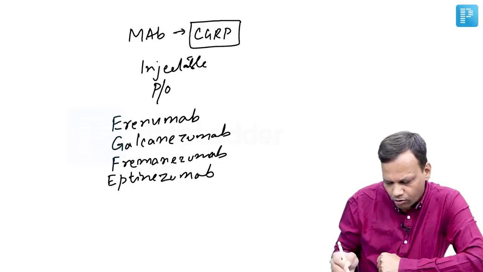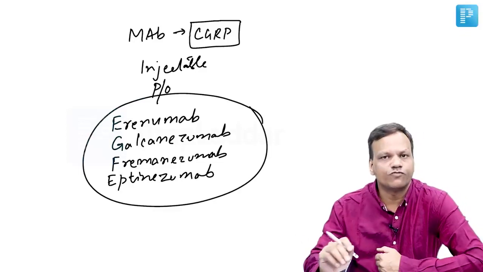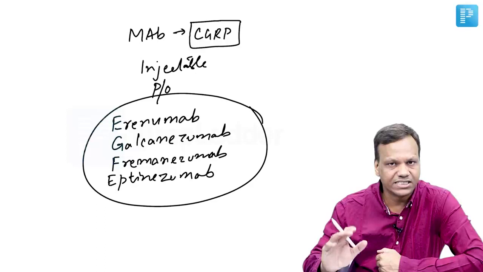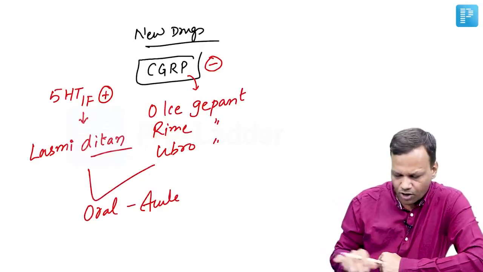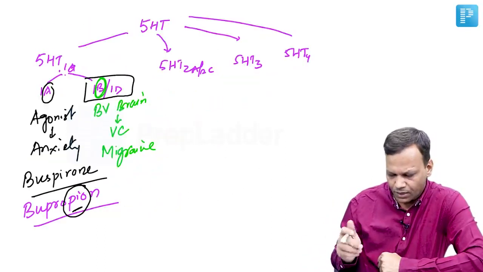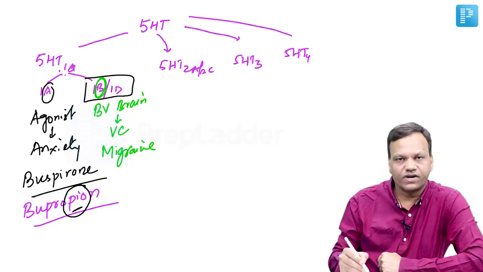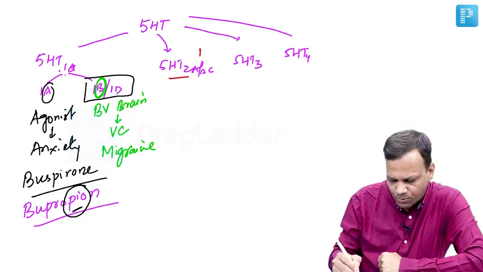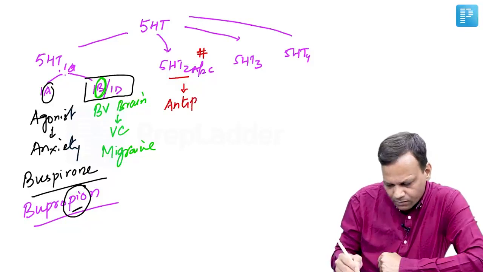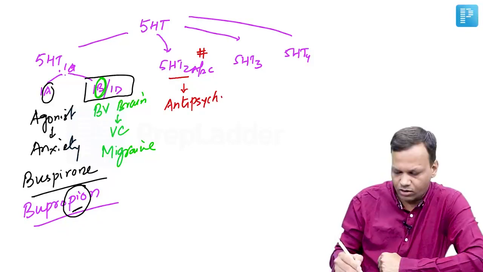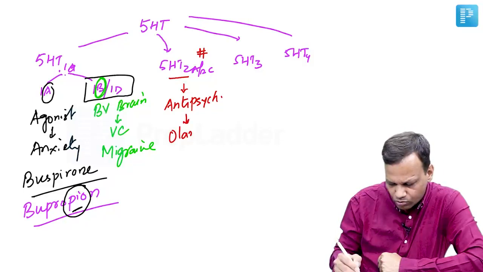These are monoclonal antibodies against CGRP used for prophylaxis of migraine, injectable drugs. Okay, so these are the important points regarding the new drugs for migraine. Then apart from 5-HT1, coming to 5-HT2 receptors, the drugs blocking 5-HT2 receptors are antipsychotic drugs, particularly atypical antipsychotic drugs like olanzapine, clozapine, etc.